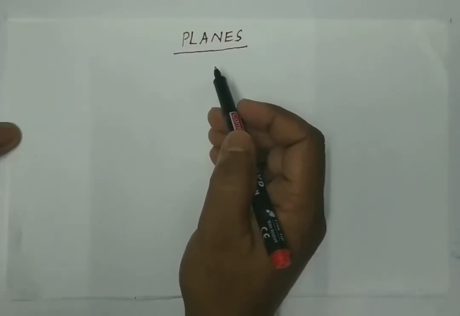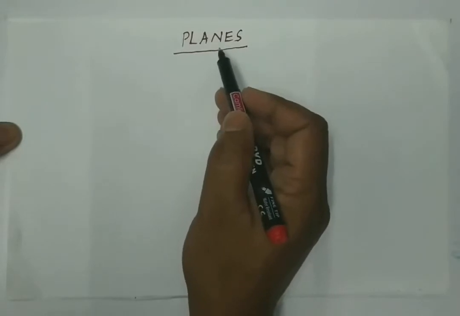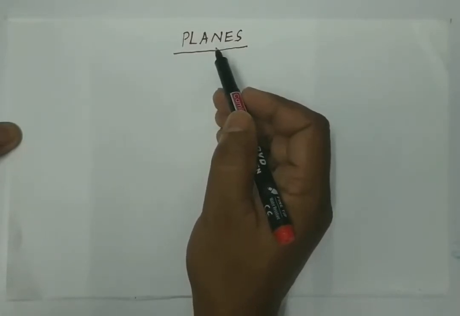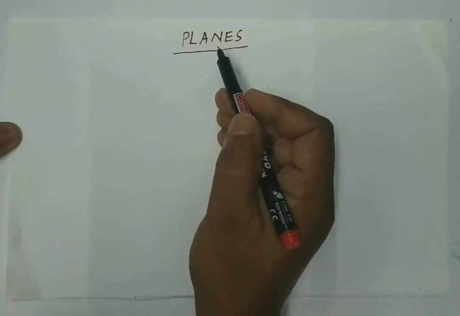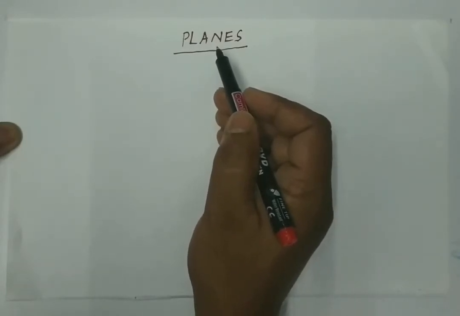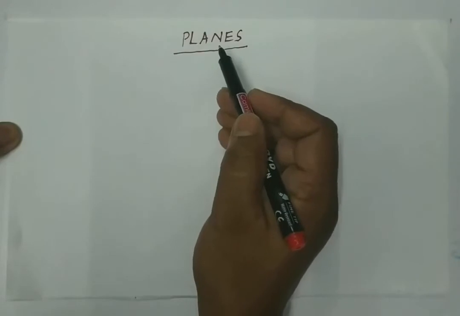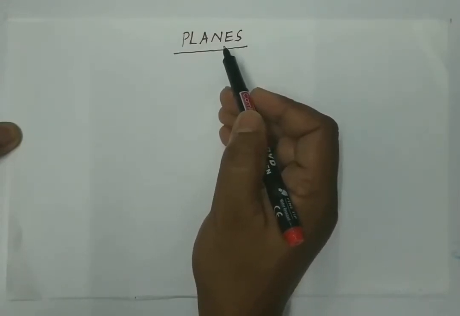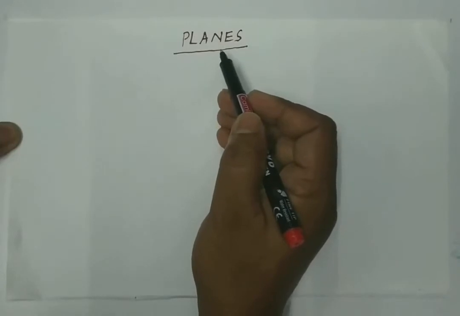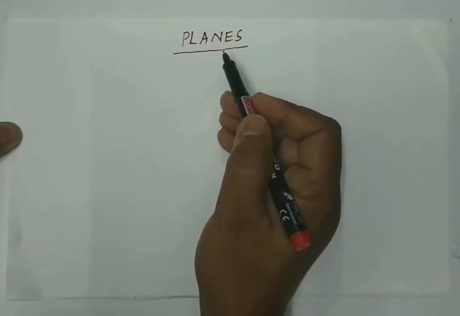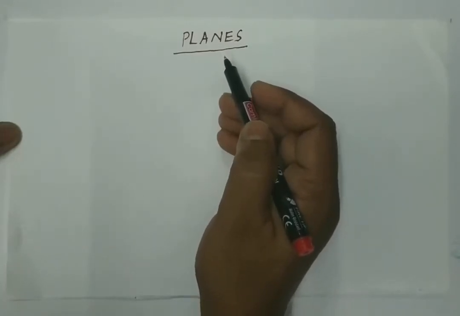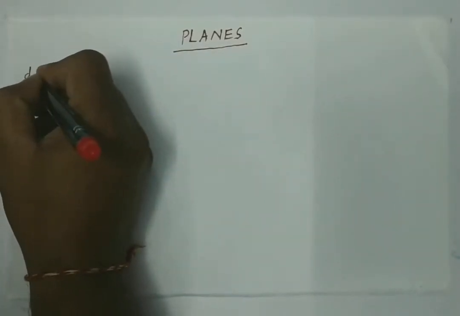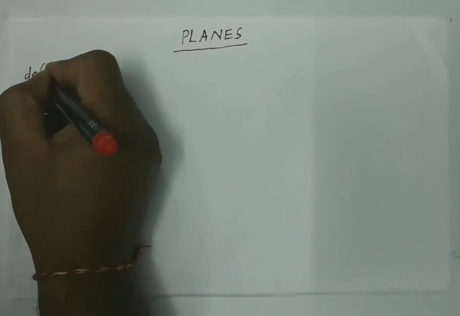Here a plane is a proper subset of R cube which has at least three non-collinear points and is such that for any 2 points on it, the line joining them also lies on it. Okay, so here there is a definition for a plane.